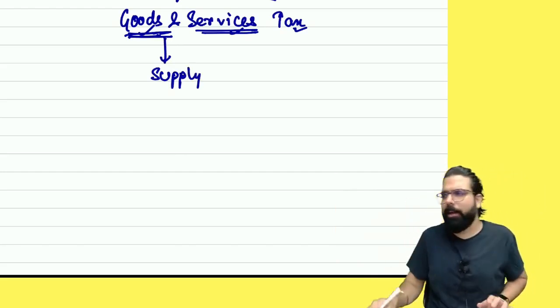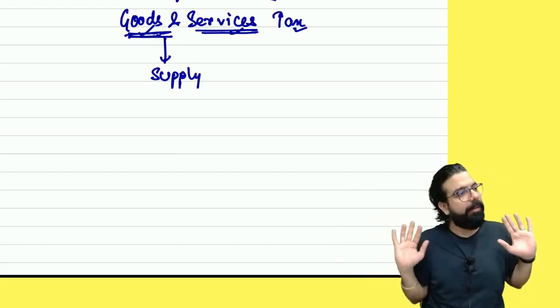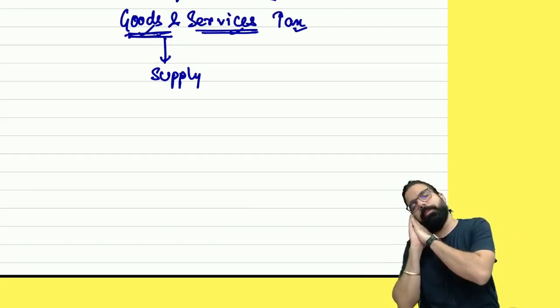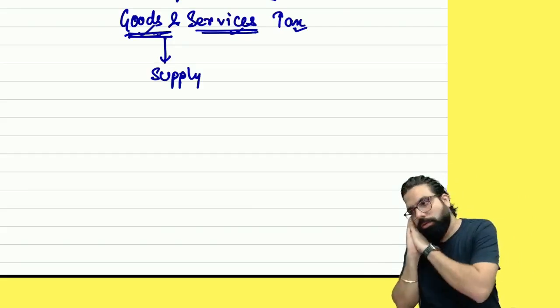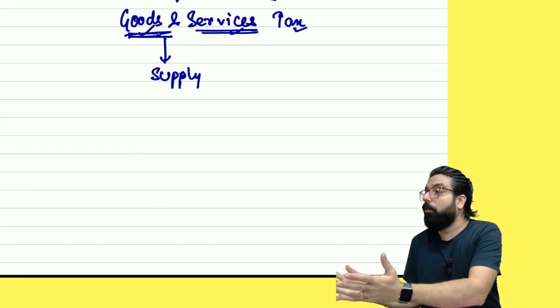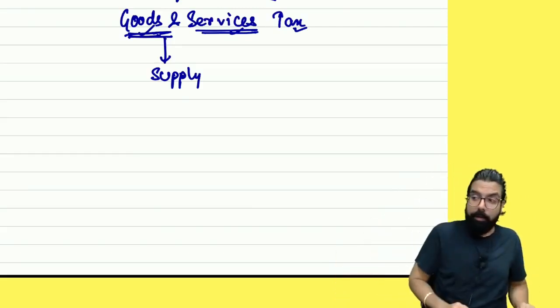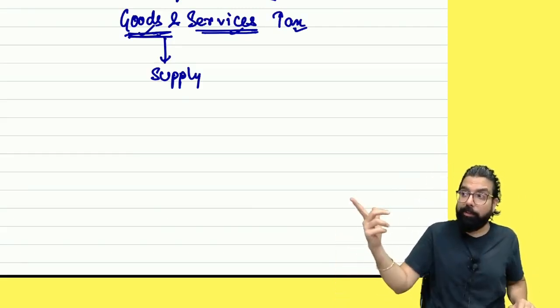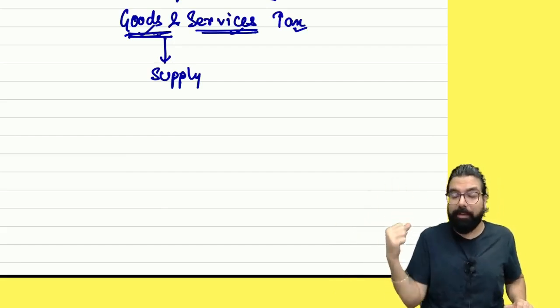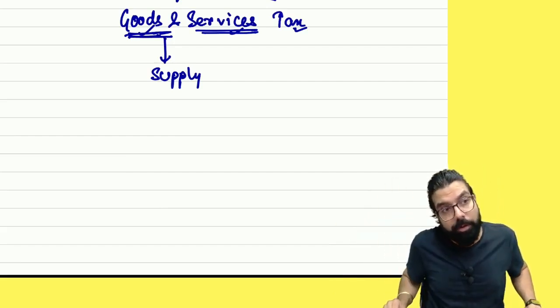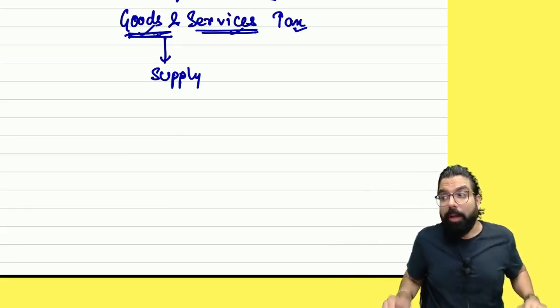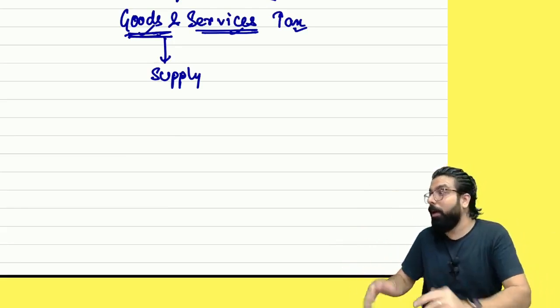For an example, I know how to teach, but I'm sleeping at home, resting. Can the government charge GST on me? Ramesh, you know how to teach; you can provide service, so I'll charge GST on you. What do I have to do? I have to give the service, come over here and teach you guys.